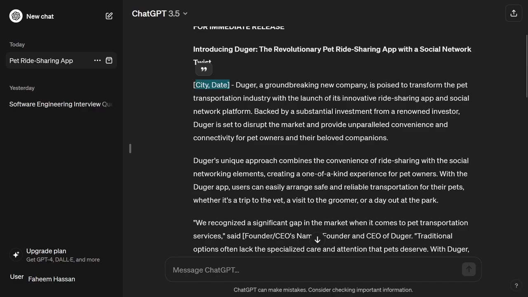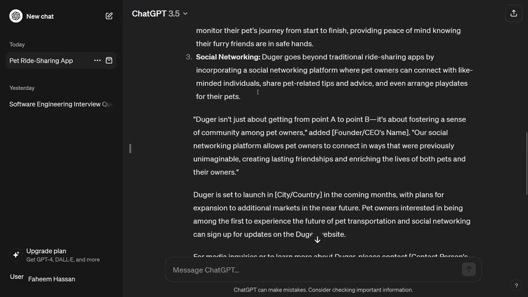Duggar, a groundbreaking new company, is positioned to transform the pet transportation industry with the launch of its innovative ride-sharing app and social network platform. We know that this is fictional, but still you can see that it is generating the press release for us. Backed by substantial investment from a renowned investor, Duggar is set to disrupt the market and provide unparalleled convenience and connectivity for pet owners.